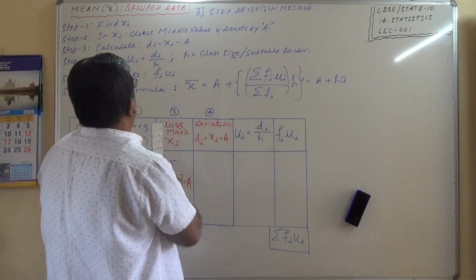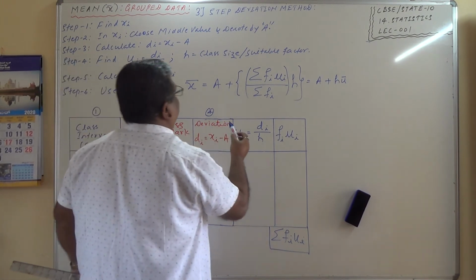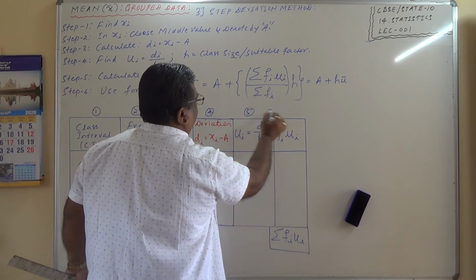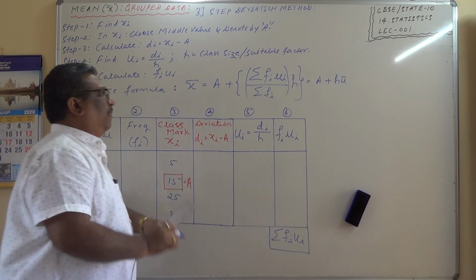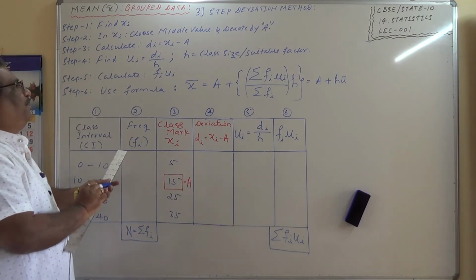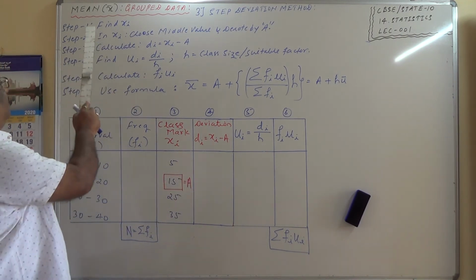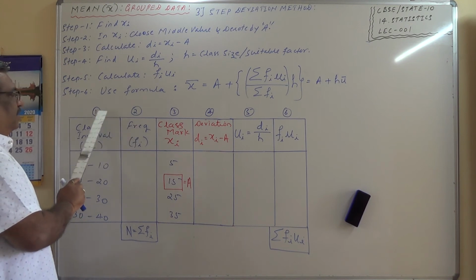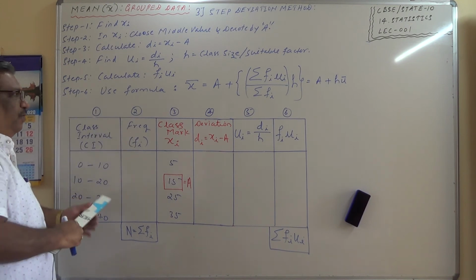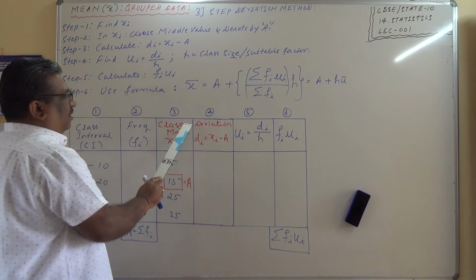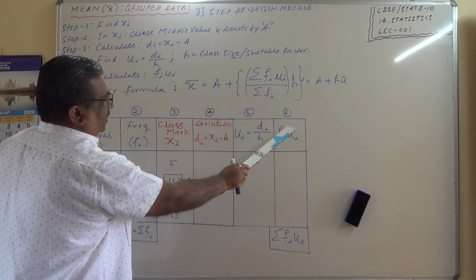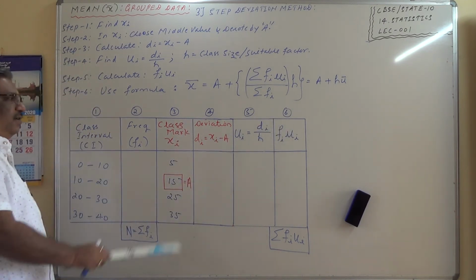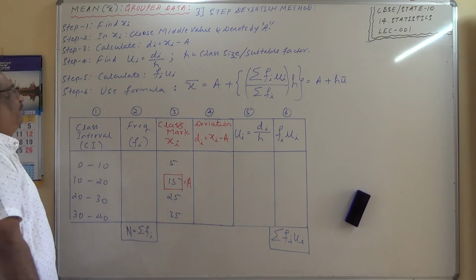Let us study the last method, which is the step deviation method for calculation of arithmetic mean. Let us see the steps here. These are the two columns which will be generally given to you. We have to create columns 3, 4, 5 and 6. We have to create another 4 additional columns.